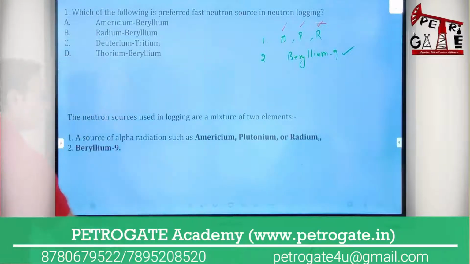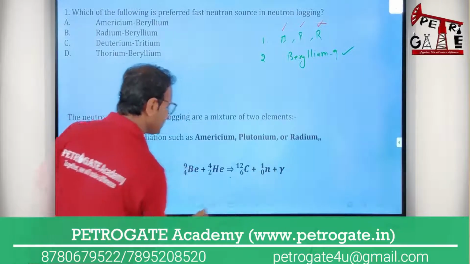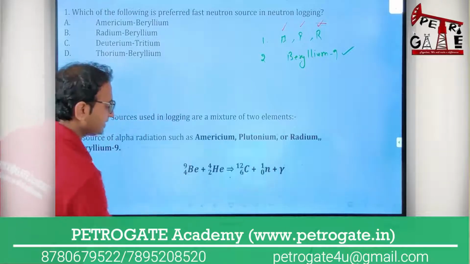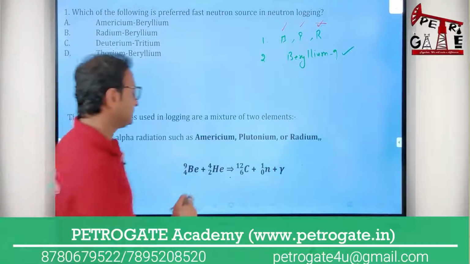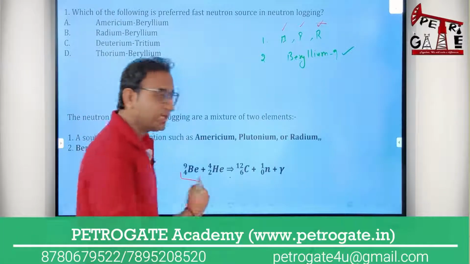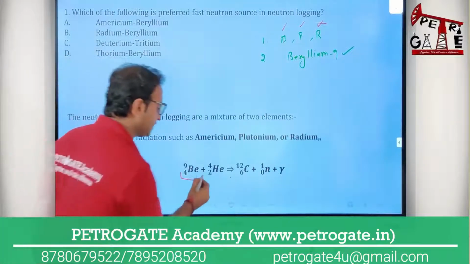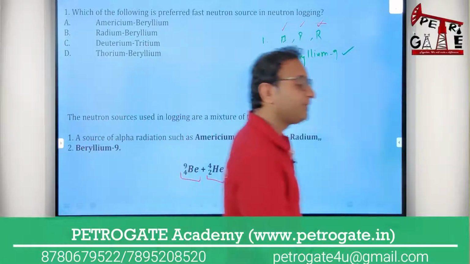Okay, so now you will see the reaction, my dear. Beryllium, I am taking the example, will react with alpha particles. And how will you get the alpha particle, sir?